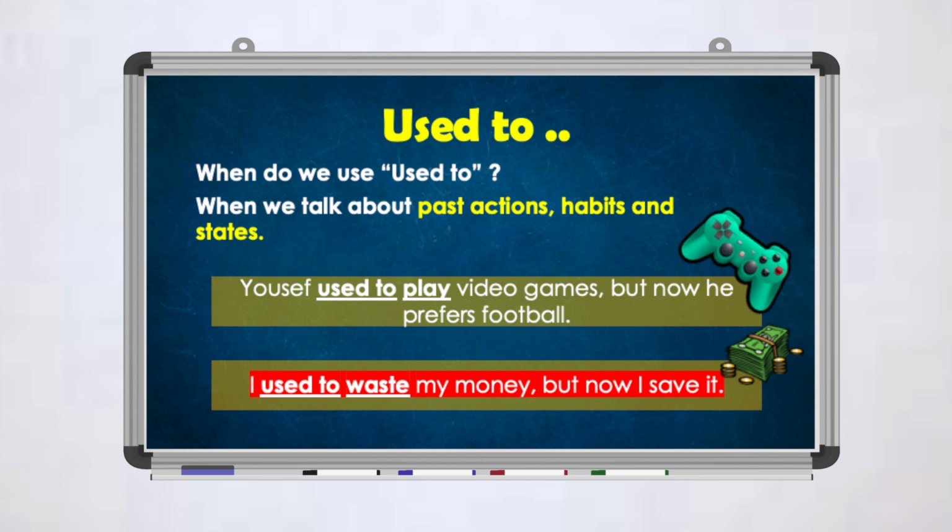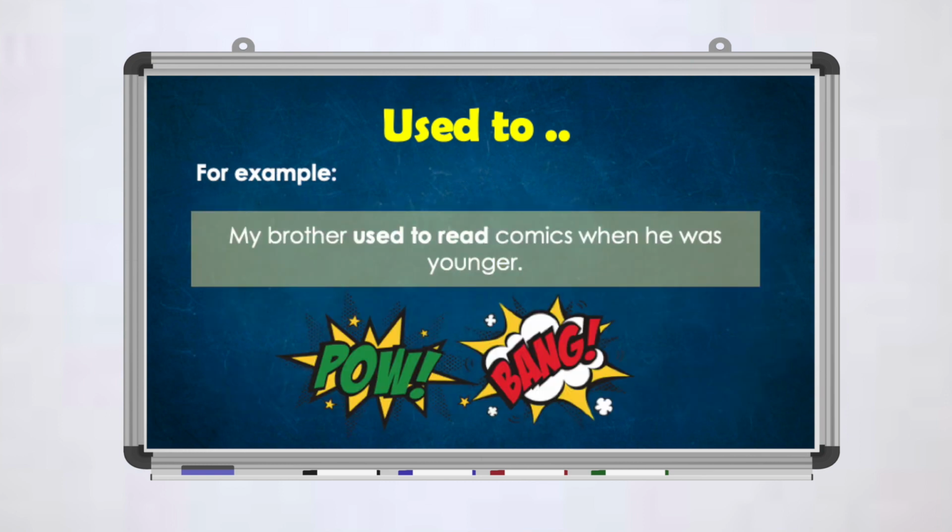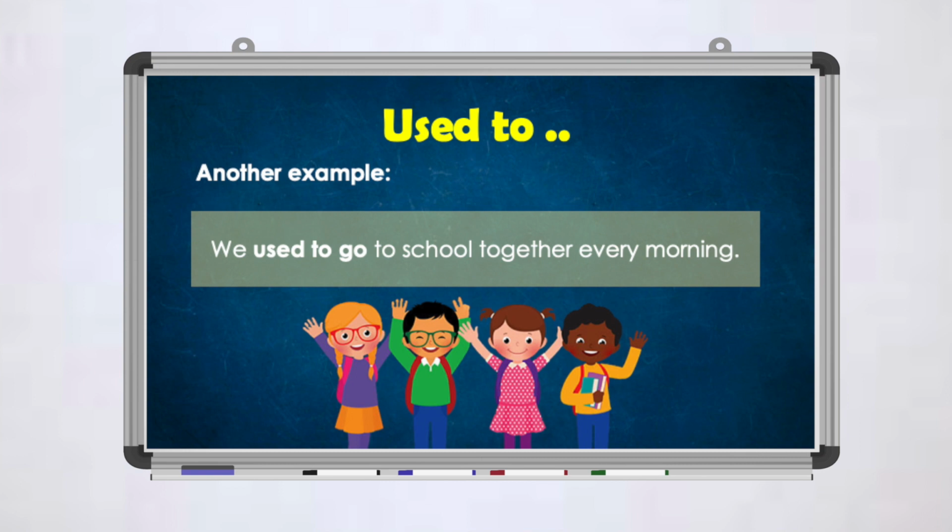"I used to waste my money, but now I save it." You see how I used used to here because it's something in the past and it's a past habit. And I want you also to pay attention to the verb coming after used to. It's in the infinitive. Used to play, used to waste. Now, for example, my brother used to read comics when he was younger, but not anymore. So used to is for past actions. We used to go to school together every morning. So we used to do this thing and not anymore. And go here is in the infinitive, following used to.